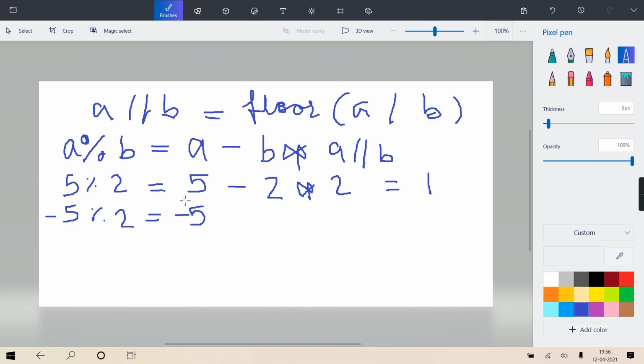Minus B, which is 2, into minus 5 floor 2. Will it be minus 2 or minus 3?